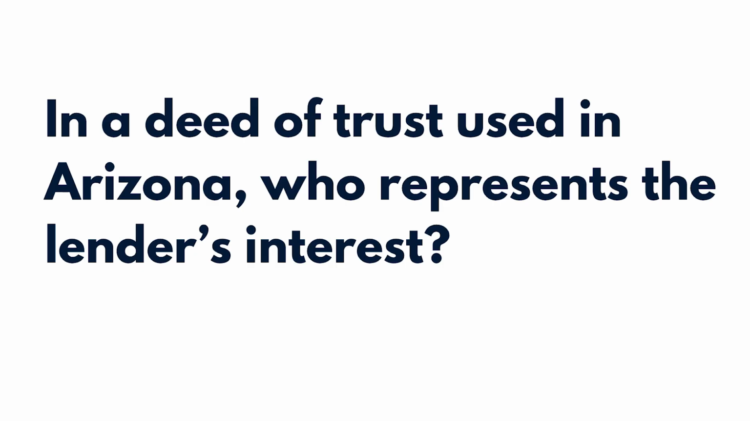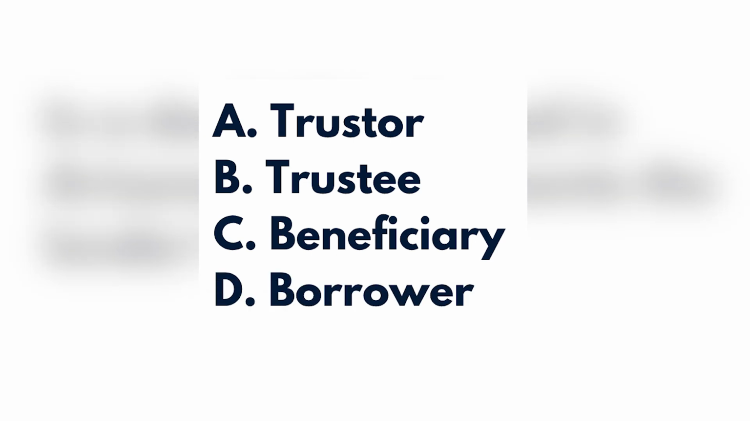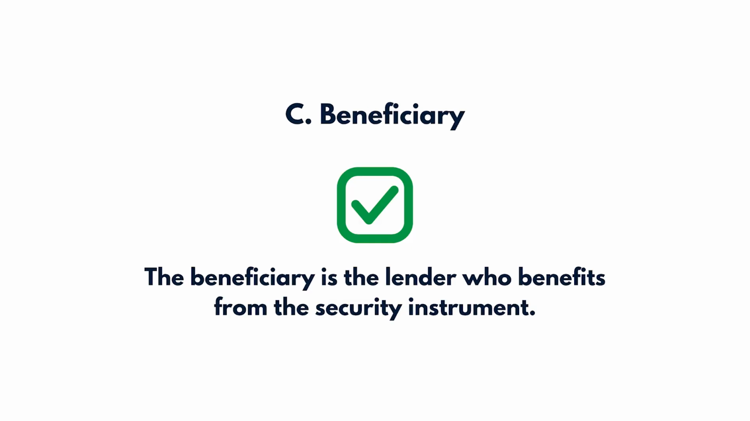Question 2. In a deed of trust used in Arizona, who represents the lender's interest? A. Truster, B. Trustee, C. Beneficiary, D. Borrower. The correct answer is C. Beneficiary. The beneficiary is the lender who benefits from the security instrument. The truster is the borrower. The trustee is a neutral third party who holds legal title until the loan is repaid.